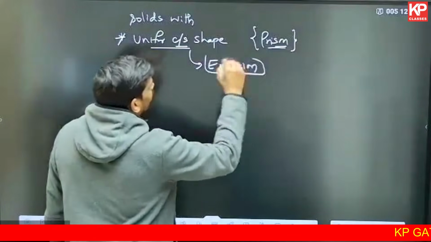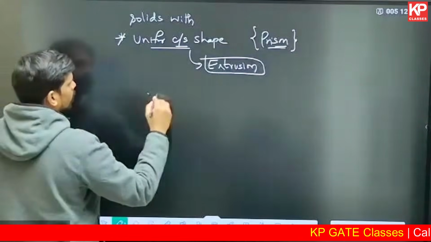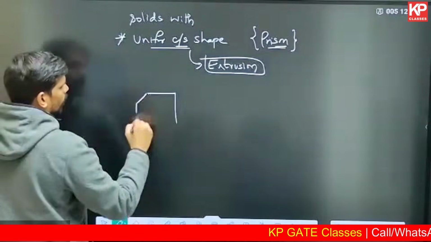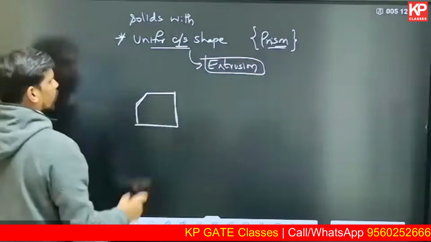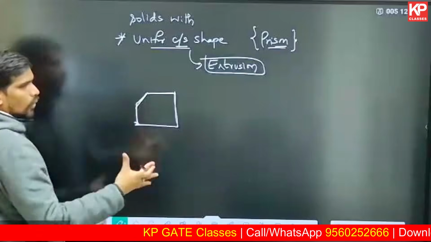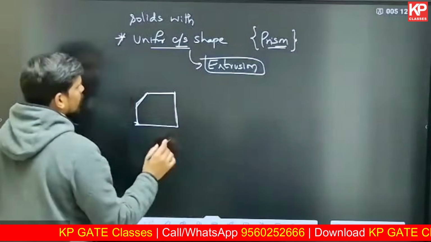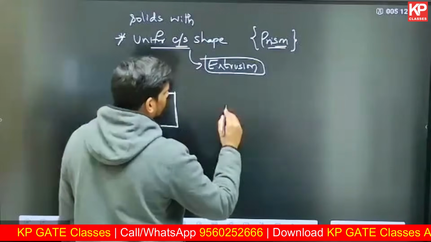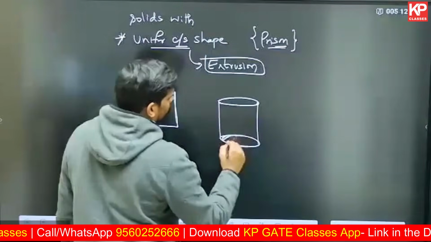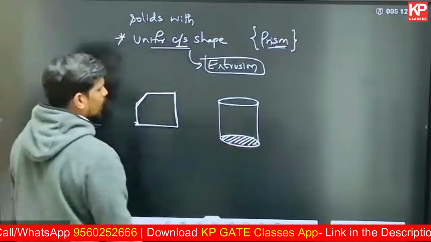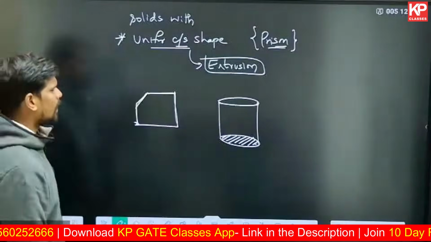In extrusion based geometry, in the previous question also, the cross sectional shape is uniform. It is this particular shape, a square with a corner cut off. If you extrude it by a particular height as per the question, you will get the given solid. A cylinder, for example, is also a solid with a uniform circular cross section which is extruded. Even a cube and a cuboid fall into the same category.